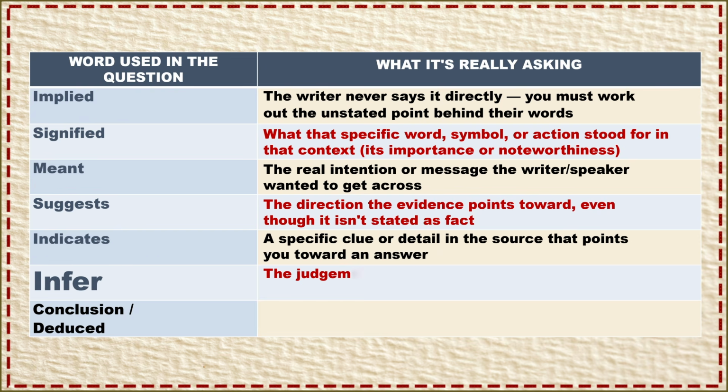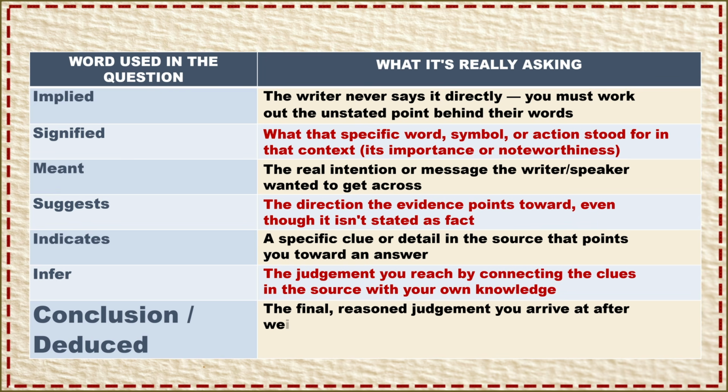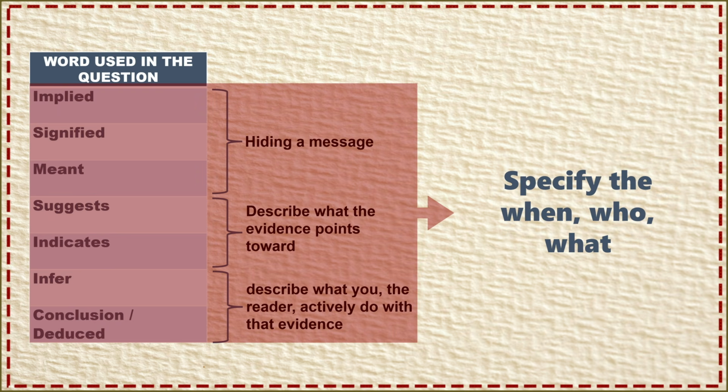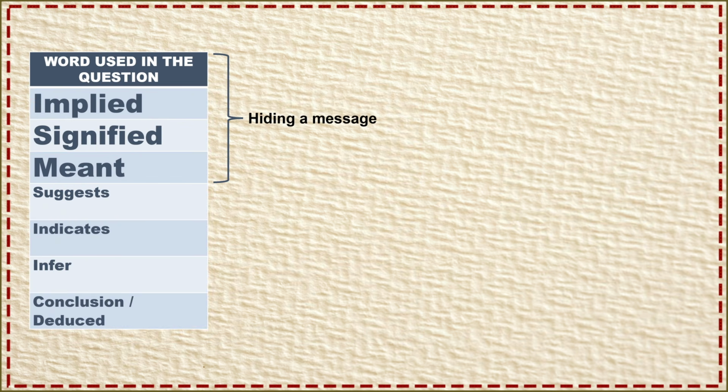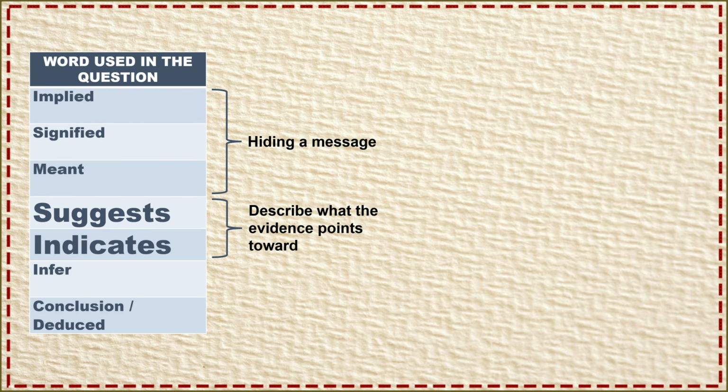Infer means the judgment you reach by connecting the clues in the source with your own knowledge. Conclusion, or what can be deduced, means the final reasoned judgment you arrive at after weighing up all the evidence together. So although the wording changes, the thinking process stays the same. Find the hidden meaning, then state it in your own words, and specify when, who, what exactly is being talked about. That is why implied, signified, and meant all deal with what the source is doing behind the scenes. Suggests and indicates tell you where the evidence is pointing.